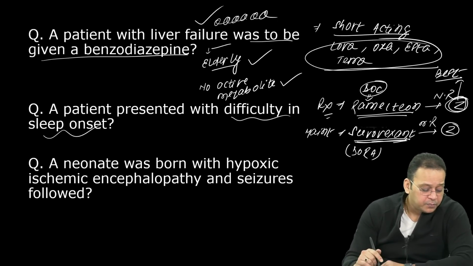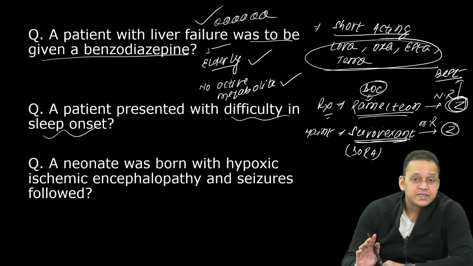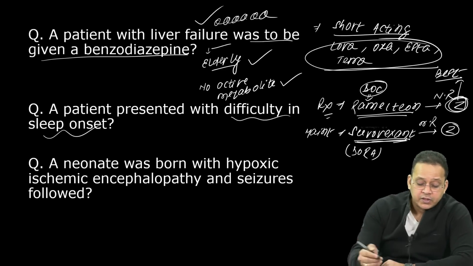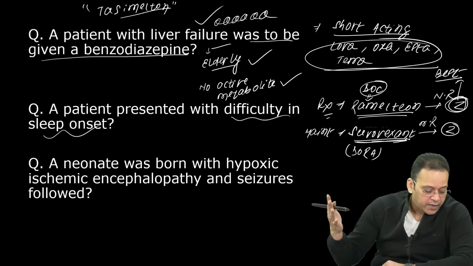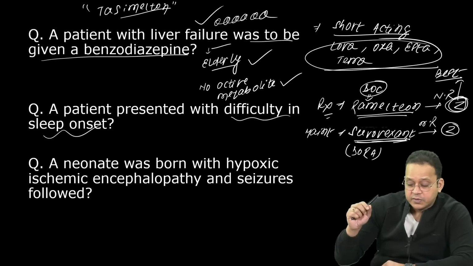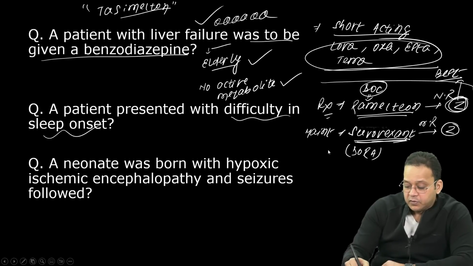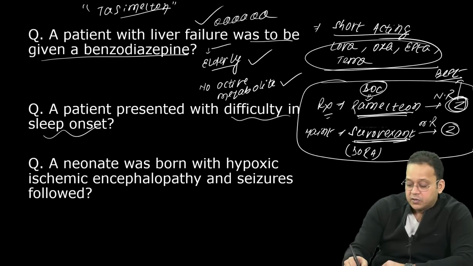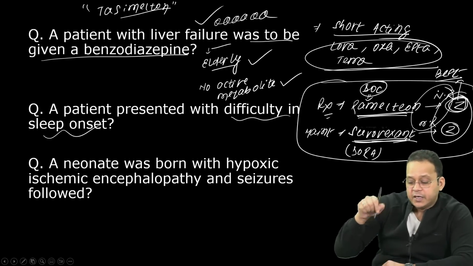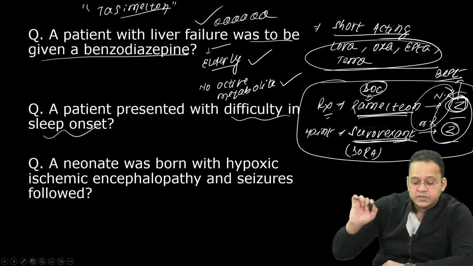Now in blind people, it is different. It is not Ramelteon. In blind people, the drug is called Tasimelteon. For blind people, it is Tasimelteon. Ramelteon is for everyone. So remember this. Whatever you have studied for insomnia, this is the recent guideline, right? I'll go for Ramelteon or suvorexant. If there is no response, then I go for Zolpidem. If they ask you which is the best drug, obviously Zolpidem.